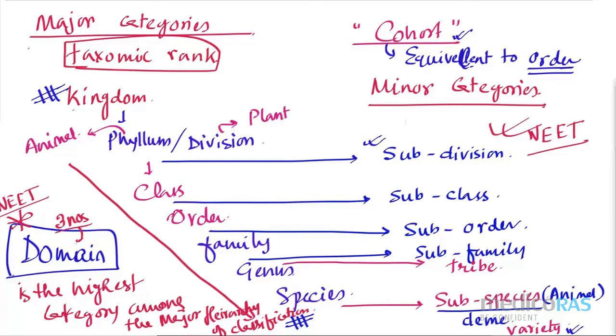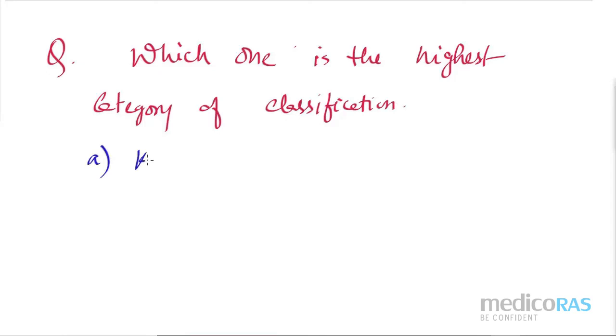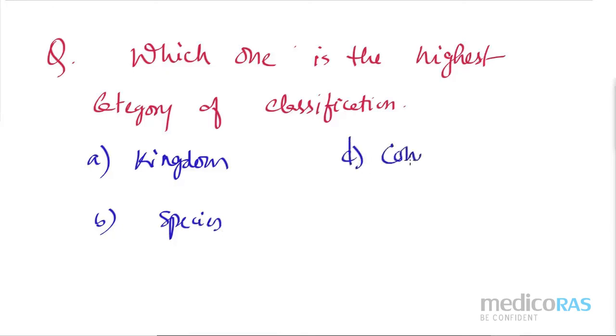Yes? Okay. Give you one question and quickly you reply me. Which one is the highest category of classification? If it is kingdom, species, cohort, and variety, then my answer goes for kingdom.